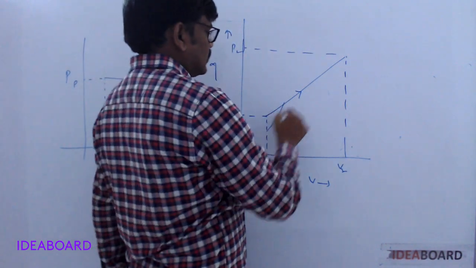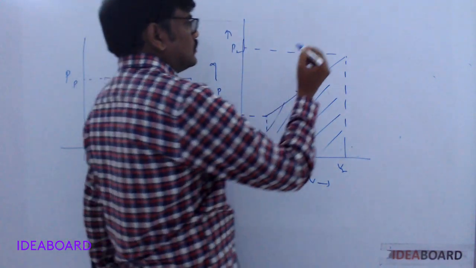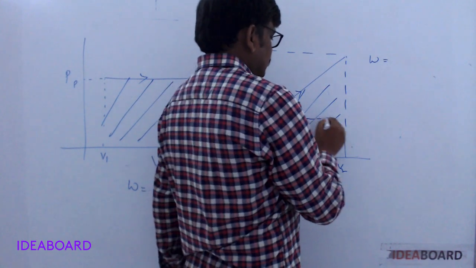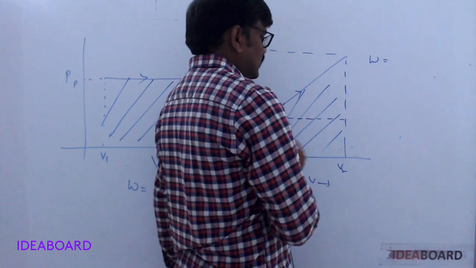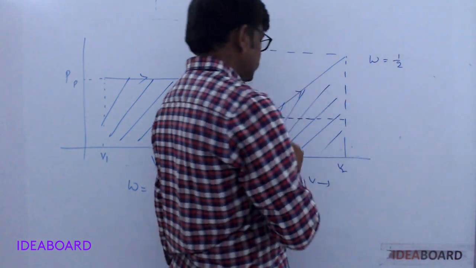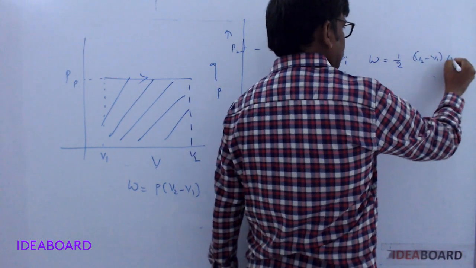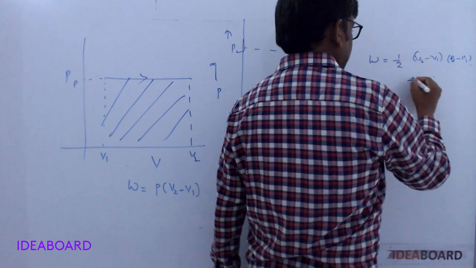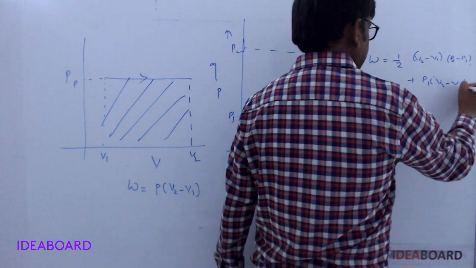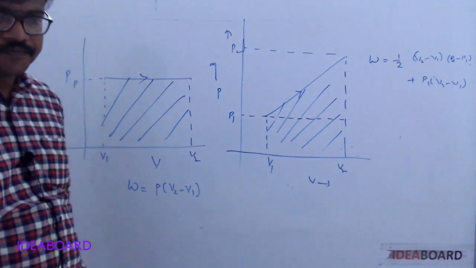Therefore, the work done during this process is a combination of a triangle and a rectangle, that is, half base into height, which means half into V2 minus V1 into P2 minus P1, plus P1 into V2 minus V1. So this is the work done during this process.